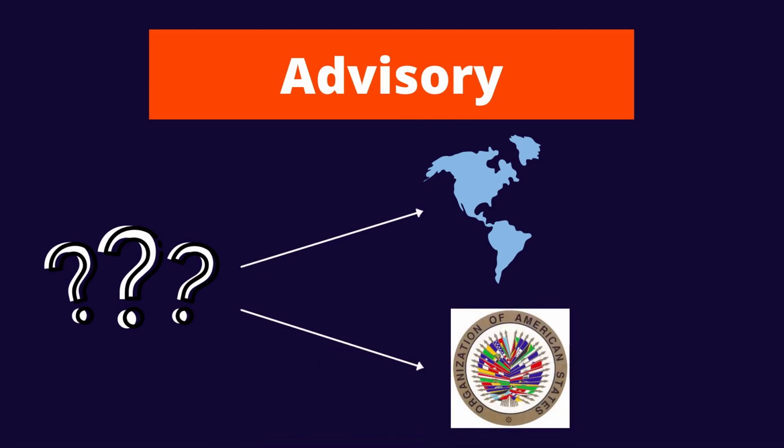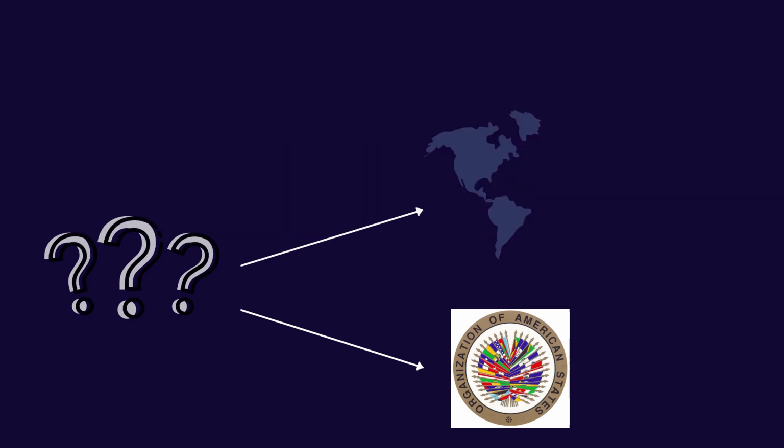Finally, we have the advisory function. This function allows the court to respond to questions posed by OAS member states or organs of the OAS regarding the compatibility of internal norms with the conventions or the interpretation of the convention or other treaties concerning the protection of human rights in the American states.